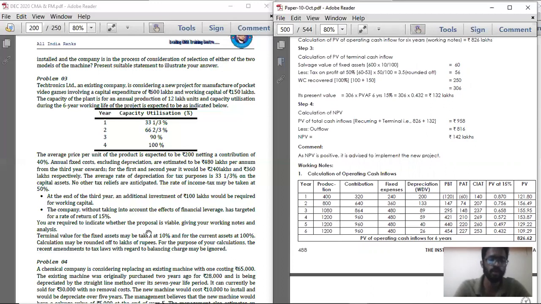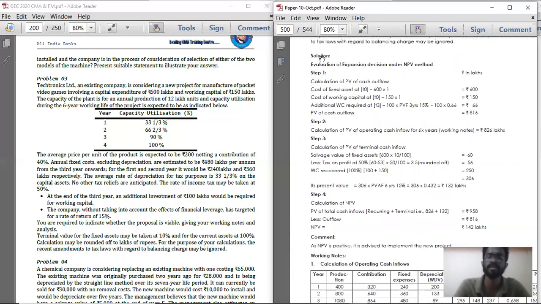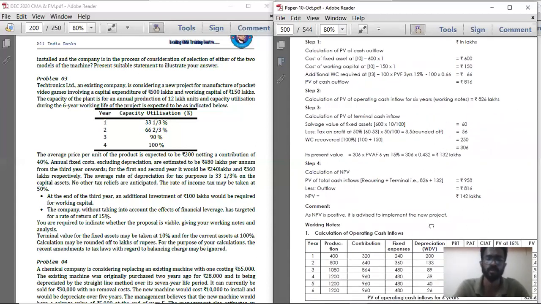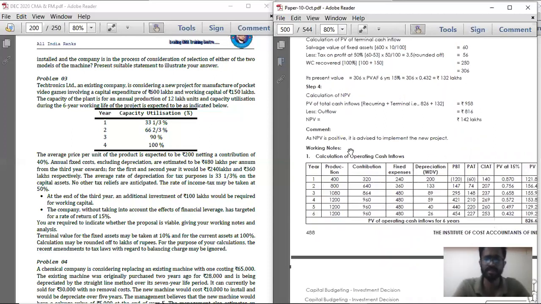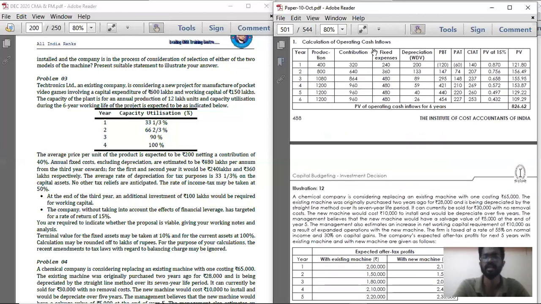Just read the problem properly, then come to the institute material, step by step, and see why each step has been calculated. Just take one step, then solve it. Then again see the question, solve the second step, third step, go one by one. I am not solving this in the notes because we have solved all these 7 problems, which are very important and are going to be repeated in exam. These are from final problems.